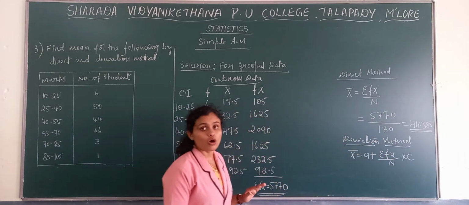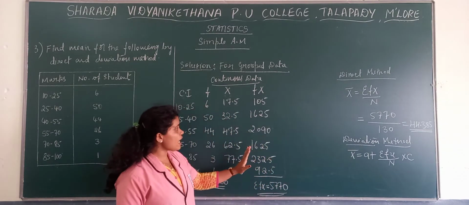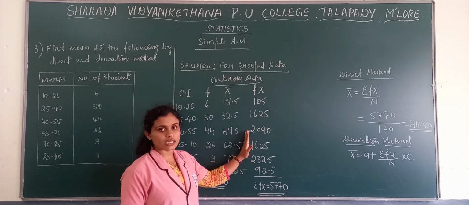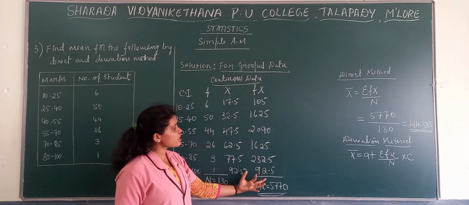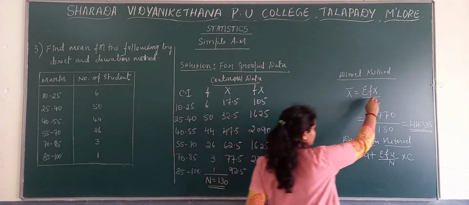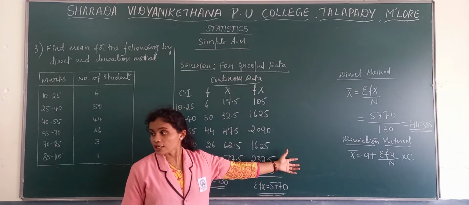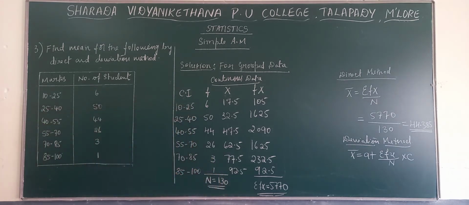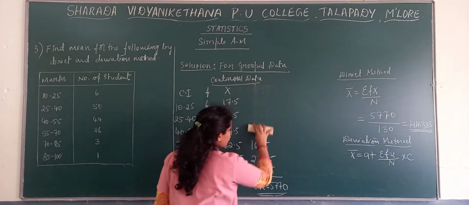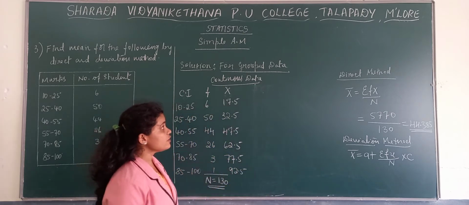C refers to width. Now what do we need to do for the deviation method? See this sigma fx, this fx column, it's not necessary for the deviation method. This fx column is required only for the direct method. So the deviation method requires only the fu column. So I'll erase this fx column here, since we are doing it under the deviation method.